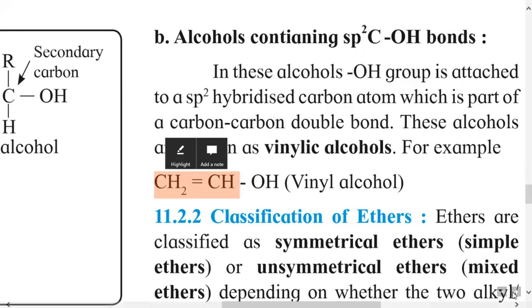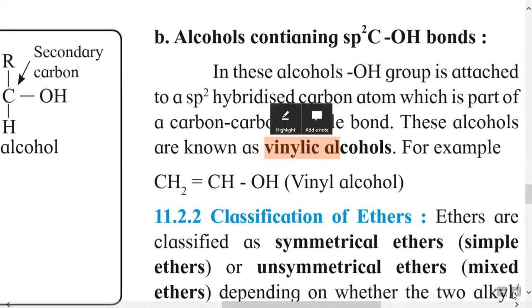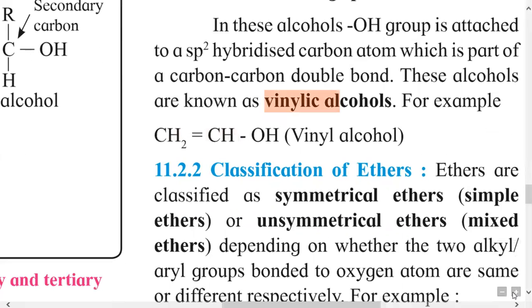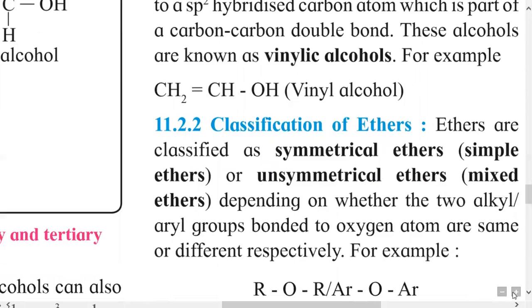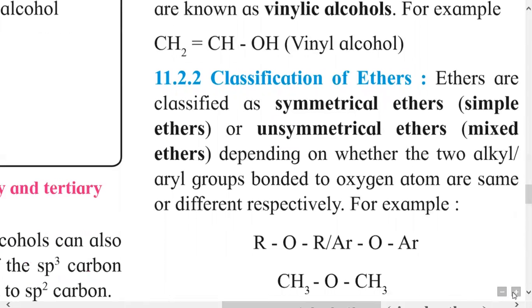When an OH group is bonded to a vinyl group, this type of alcohol is called a vinylic alcohol. Here the OH group is directly bonded to an sp2 hybridized carbon. That is about the next type of alcohol, vinylic alcohols. Here the example of vinyl alcohol is CH2 double bond CH single bond OH. So that is about the classification of alcohols and phenols.